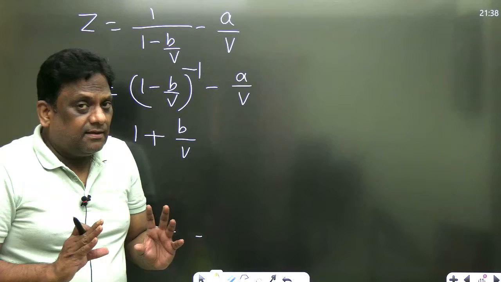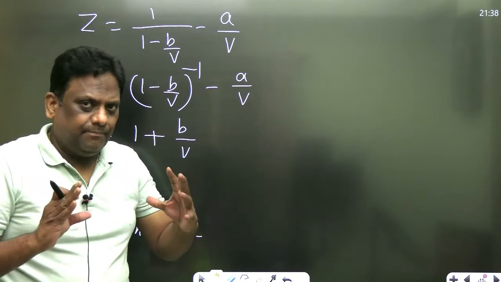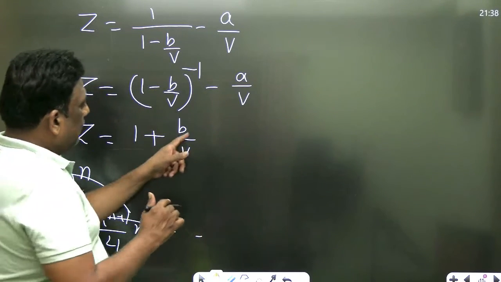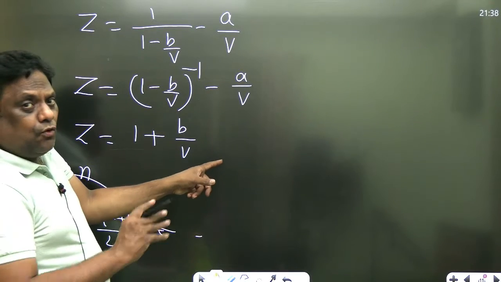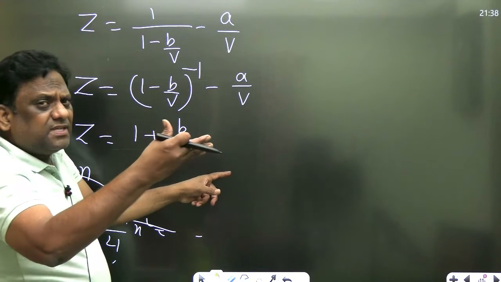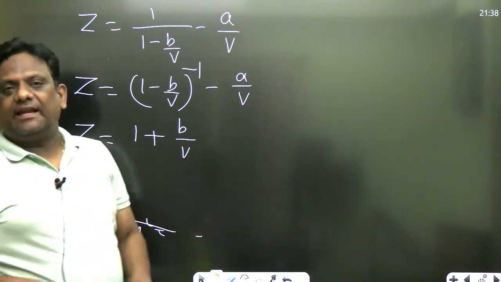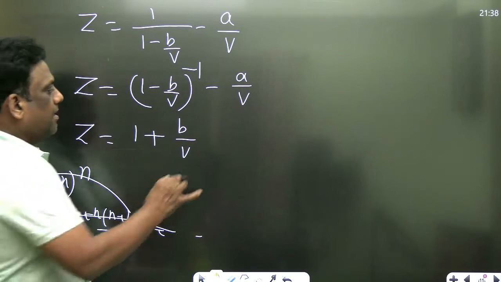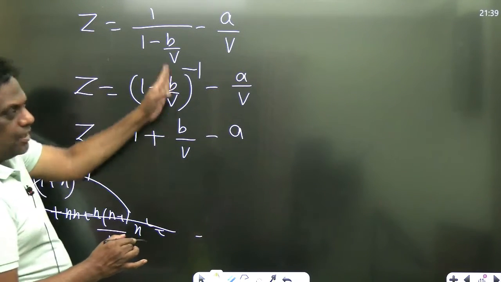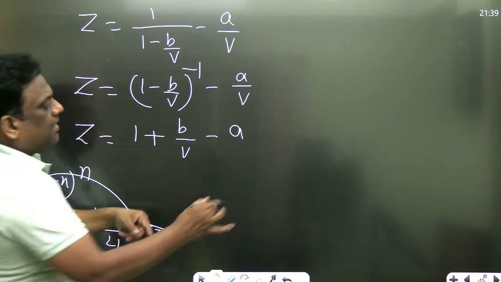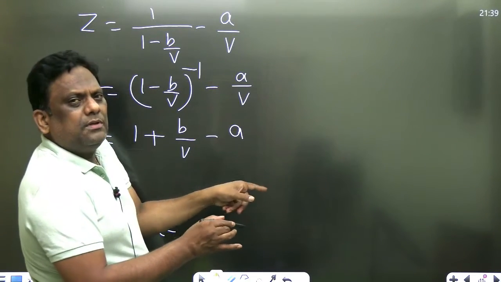Pressure is low, but what will be the volume? High. But what about V square? 1 plus B square by V square. So volume is large. When volume is large, V square terms, higher order terms, can be neglected. Minus A. I'm neglecting higher order terms because in the denominator there will be V square, V cube terms.